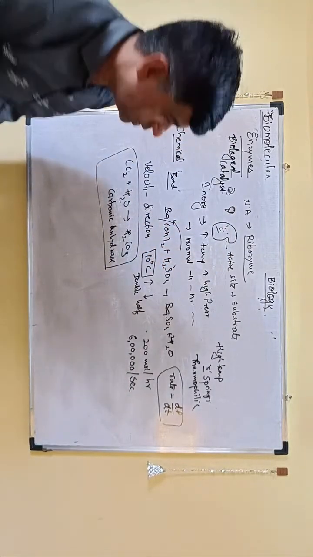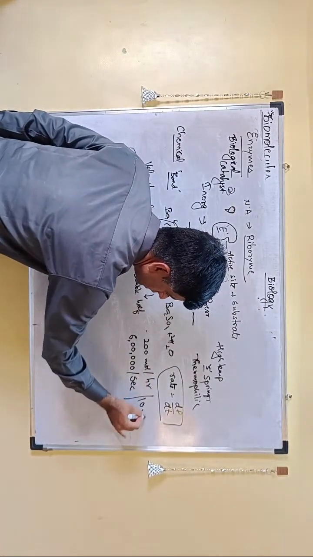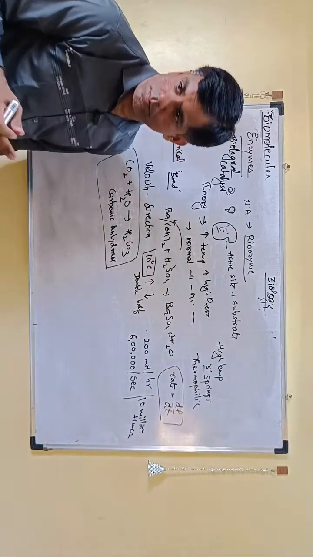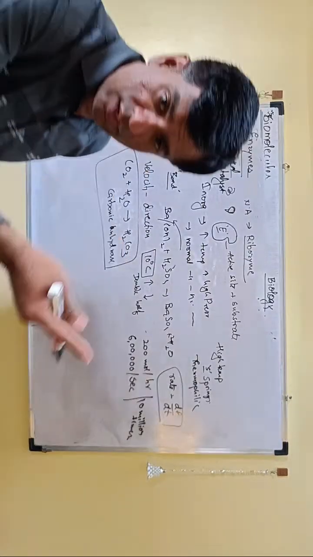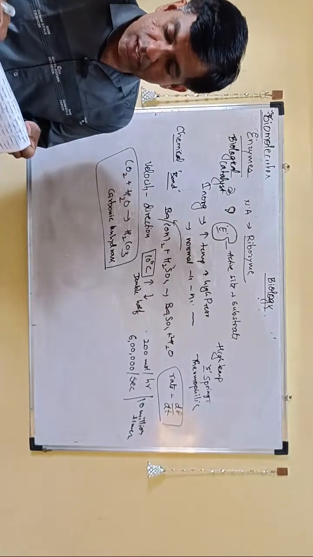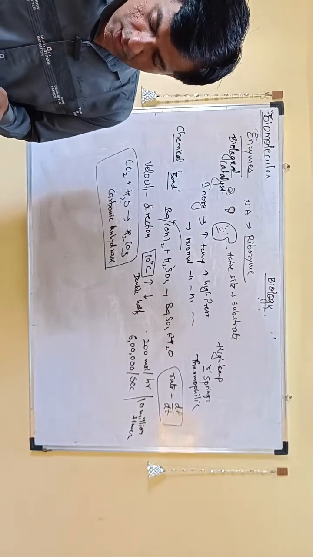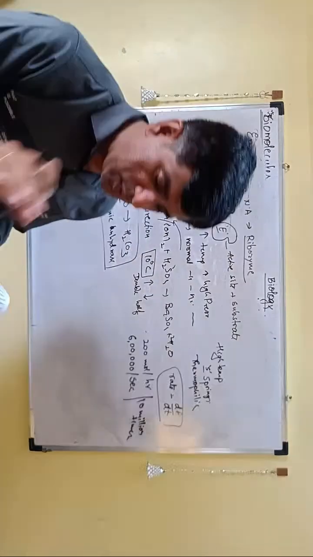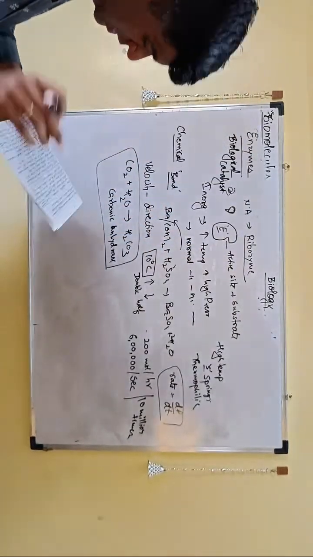And you have to remember that this increases the rate how many times? 10 million times. So without enzyme it is 200 per hour. With enzyme it is 6 lakhs per second. And the rate has increased how many times? 10 million times. Remember, there are thousands of types of different reactions which are taking place inside the cell, and all are being catalyzed by your enzyme.